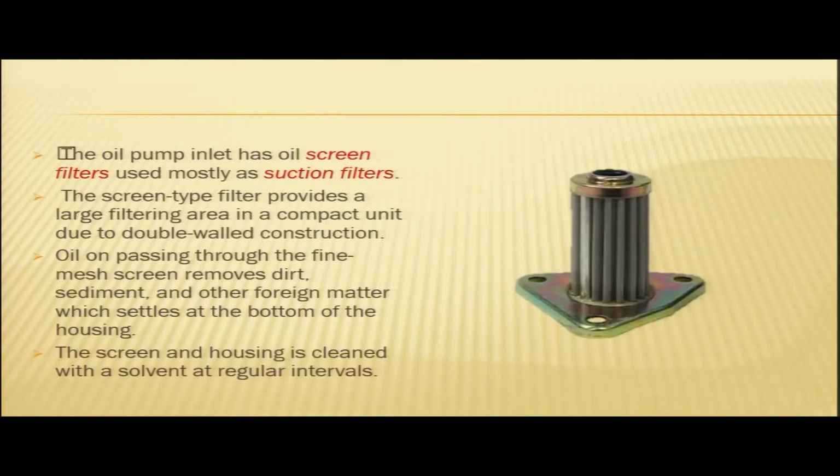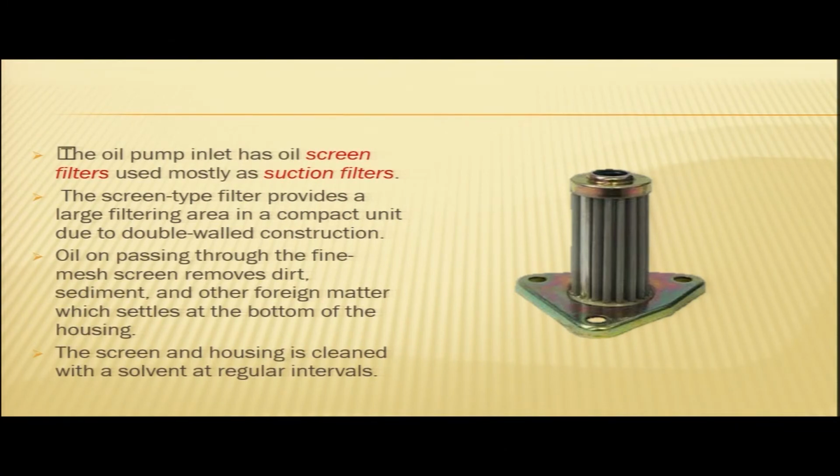The oil pump inlet generally has oil screen filters, which are mostly used as suction filters. In the figure you can see one type of oil screen filter.